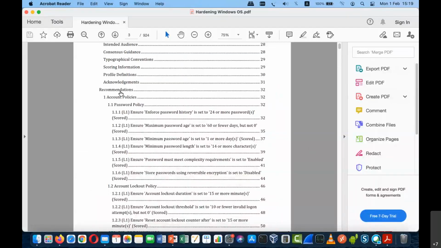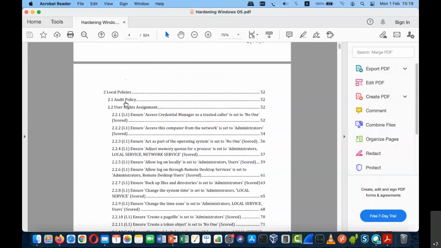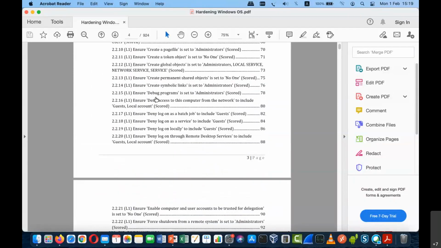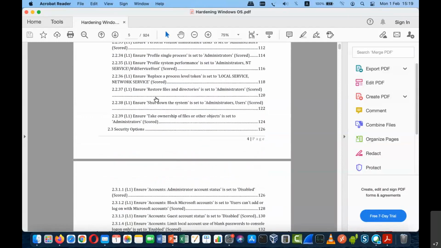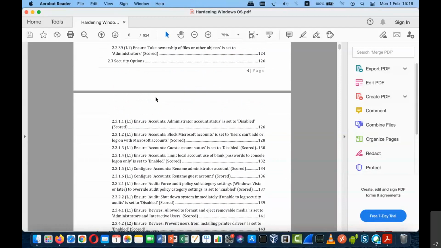Now if we talk about the recommendations, 1.1 is with respect to the password policy, 1.2 is the account lockout policy. We have local policies, then the audit policy, user rights assignment, and even network service level settings. So there are lots and lots of recommendations for each and every component of the security aspect of the operating system. This document can be used to check whether a control is in enabled or disabled mode, and accordingly we can issue the command or change the configuration so that it will be secure.